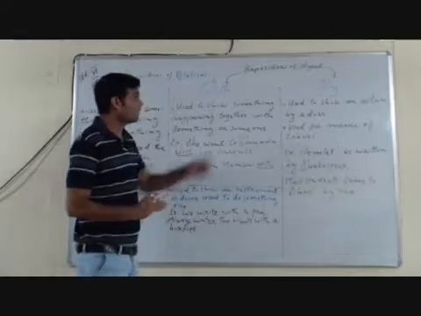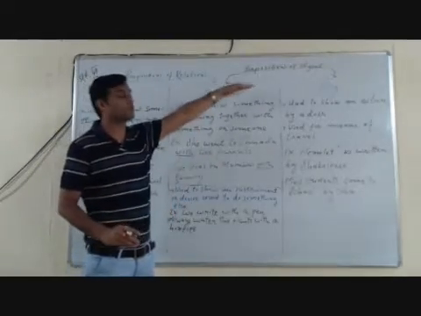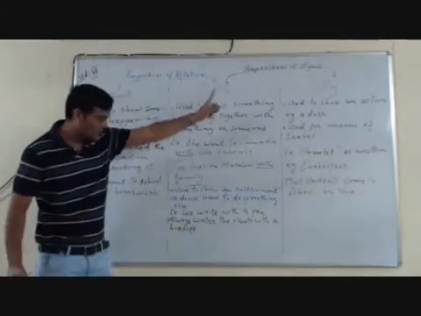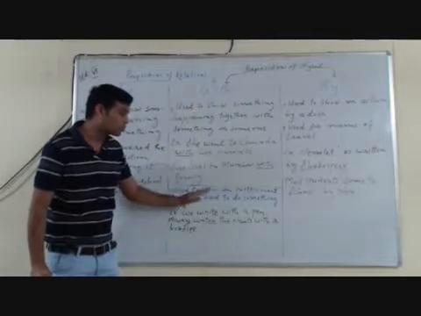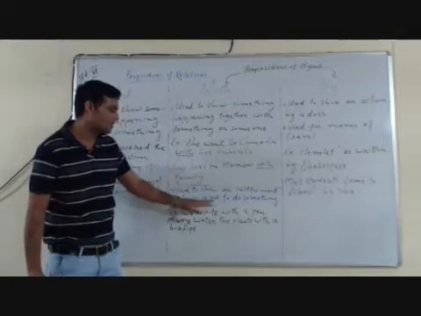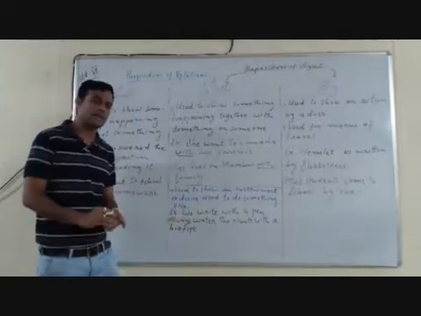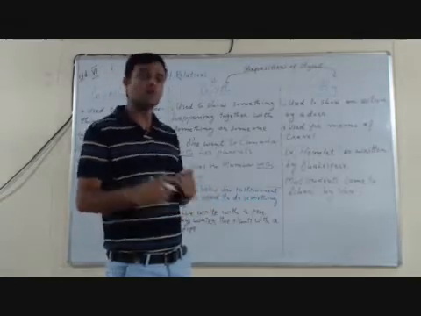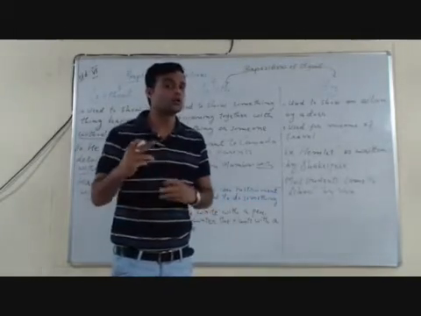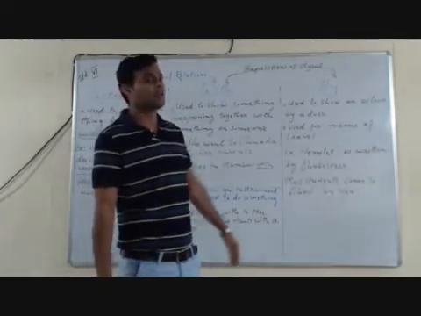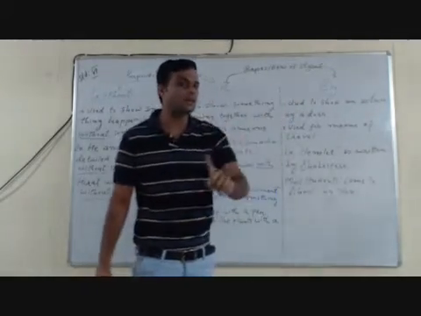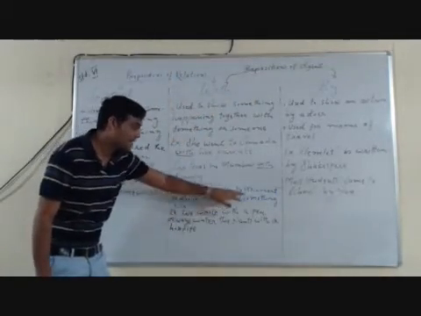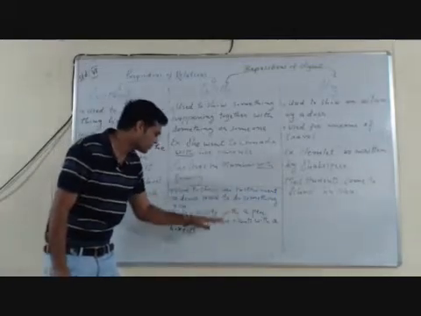Now let's understand, when with is used as a preposition of agent, that time the function will be different. See here, with as a preposition of agent is used to show an instrument or device used to do something else. Many times when we do any activity, any action with something, that time, due to the influence of our mother tongue, we usually make a mistake and use the preposition by. But be precise, with this preposition of agent, we use with to show an instrument or device used to do something else.